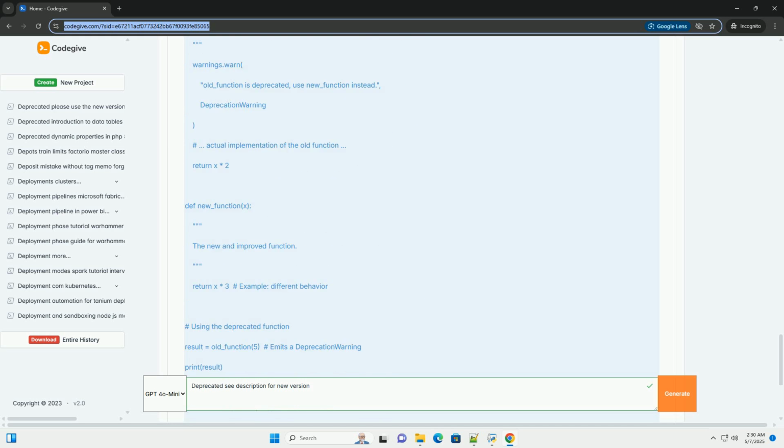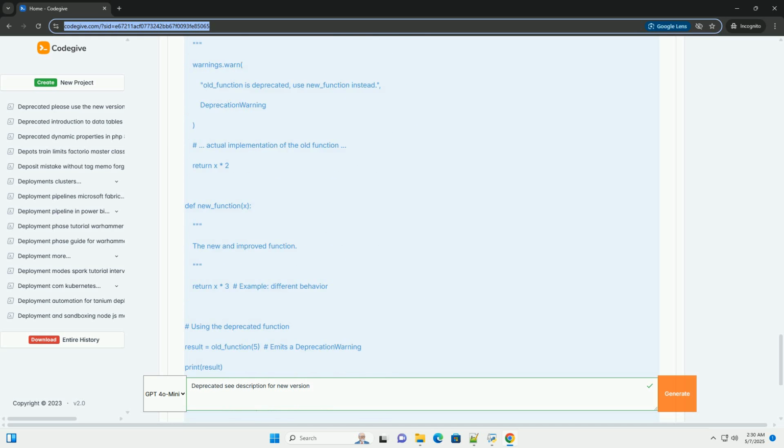2. Plan your migration. Create a plan to replace the deprecated code with the recommended alternative. Consider: scope of the change, how many places in your code base use the deprecated functionality; complexity of the migration, how difficult is it to switch to the new alternative? Are there significant API differences or code refactoring required? Testing: ensure that your migration is thoroughly tested to avoid introducing regressions.